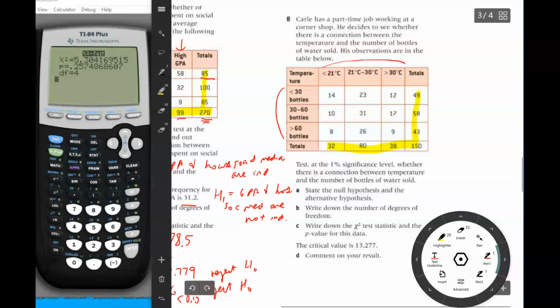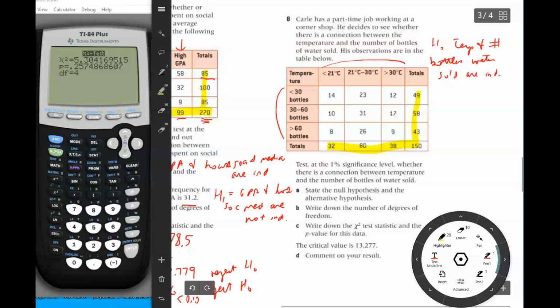So we could say that the null hypothesis is temperature and number of bottles of water sold are independent, right?